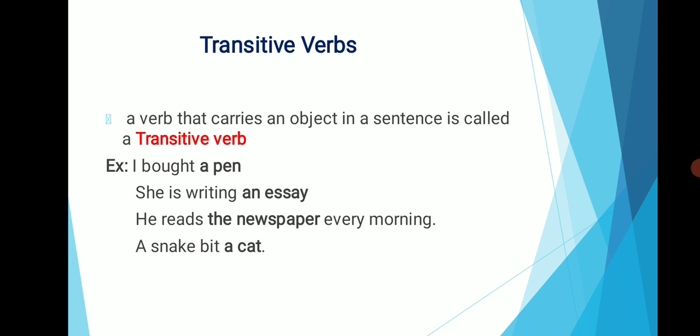In the second example, she is writing an essay. Here, "an essay" comes as the object of the verb "is writing". And in the third example, he reads the newspaper every morning. Here, "the newspaper" is the object of the verb "reads".